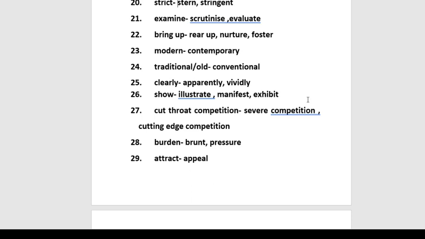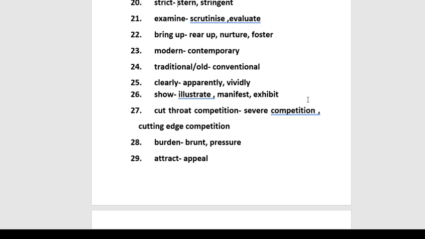Next word is cutthroat competition. Now these words are basically collocations, but these collocations are not very common. You can say cutthroat competition, you can say fierce competition, cutting edge competition. These words mean a very stiff competition between two parties or two companies. In a separate video, I will discuss collocations, what they are and how they are used.